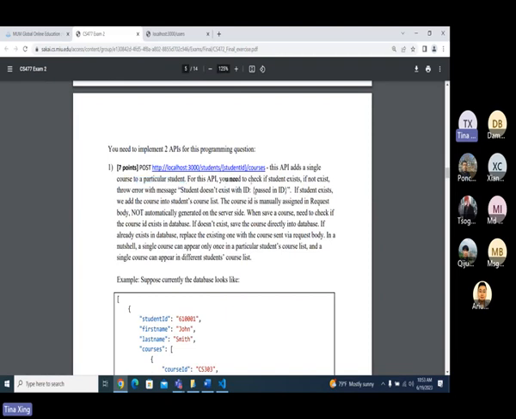For this API, you need to check if a student exists. If not, return an error message like this way. If a student exists, add the course into the student's course list, okay? The course ID is manually assigned in the request body, okay?